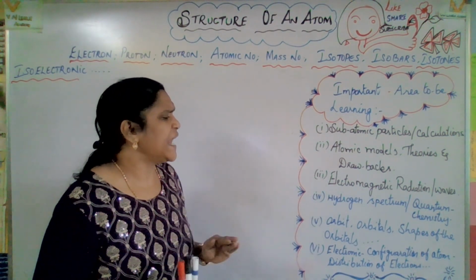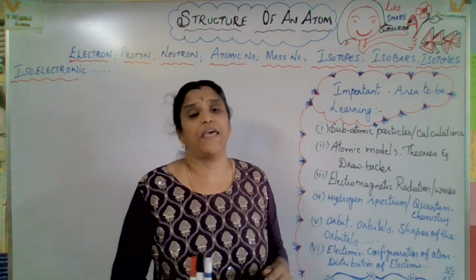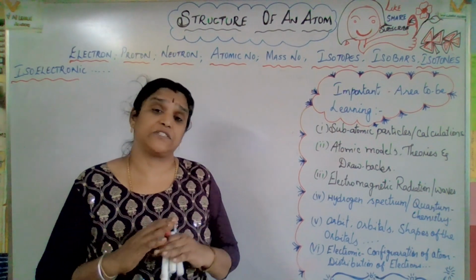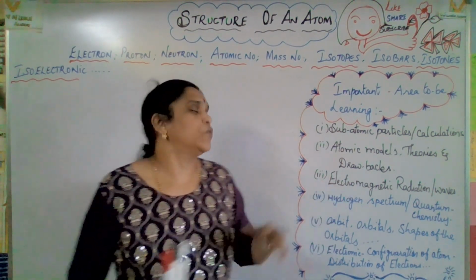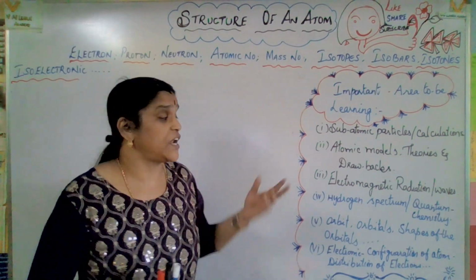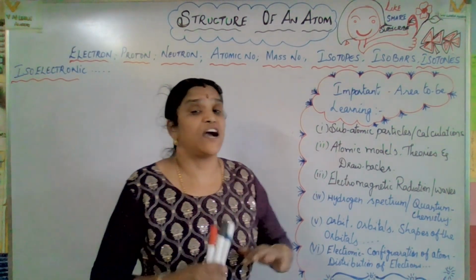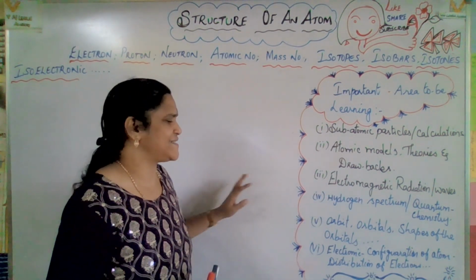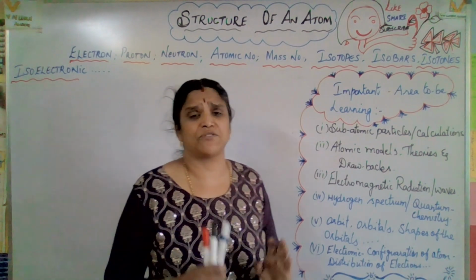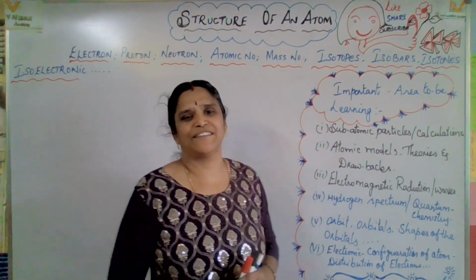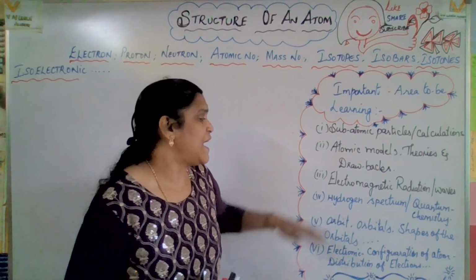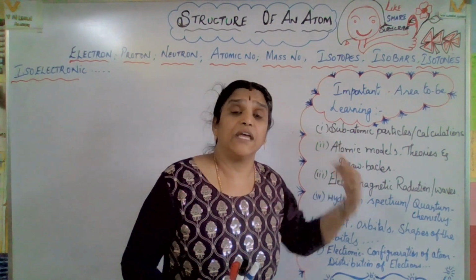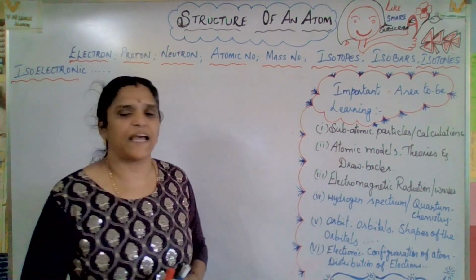Now the third point, electromagnetic radiation and waves. This is very, very interesting, not only in chemistry, and in physics it is still more. Electromagnetic radiation and waves, those points you'll be learning in physics, and here also you'll be learning something interesting. The next one, the hydrogen spectrum. It is a lighthouse of chemistry, we can say, because from the hydrogen spectrum they learned and invented many ideas.